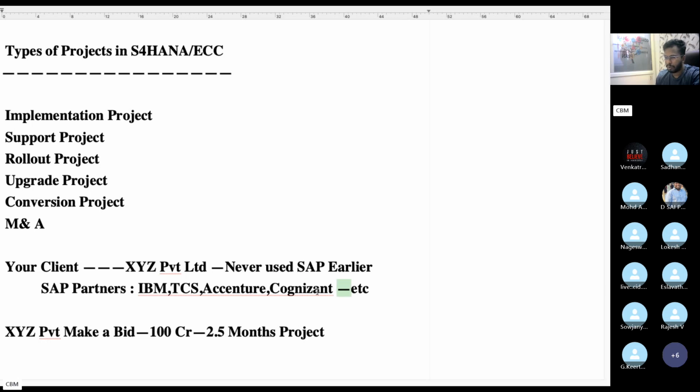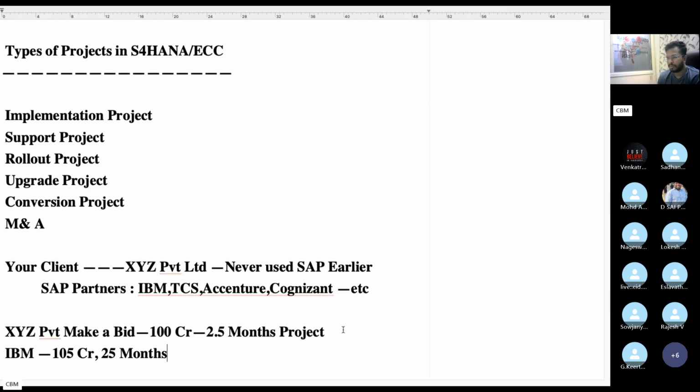Anyone from these companies, right? So XYZ Private Limited has shortlisted IBM. The bid price is 105 crores, and they are expected to do the configuration part, the data migration, and everything. They will do the implementation within 25 months.